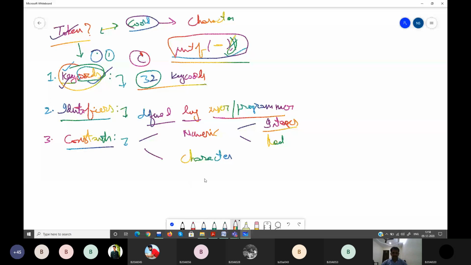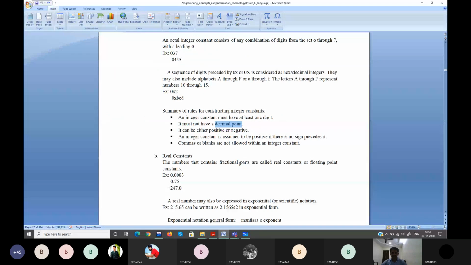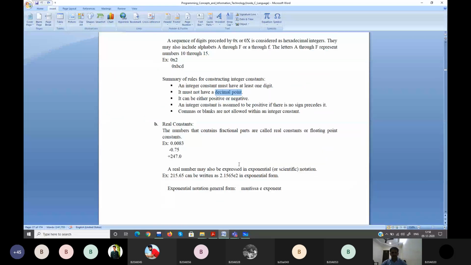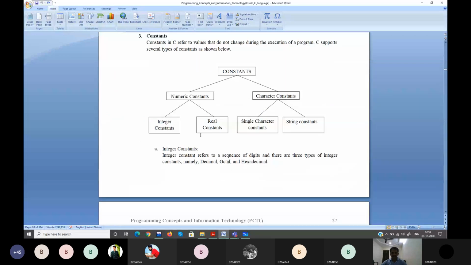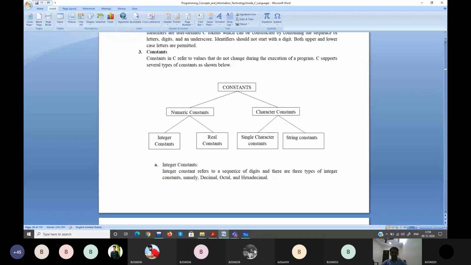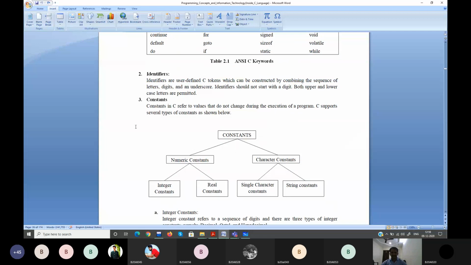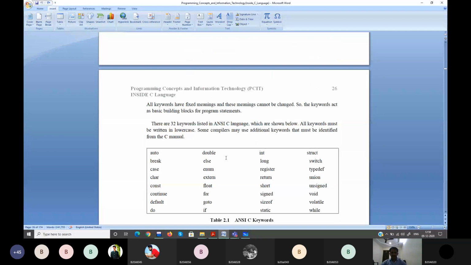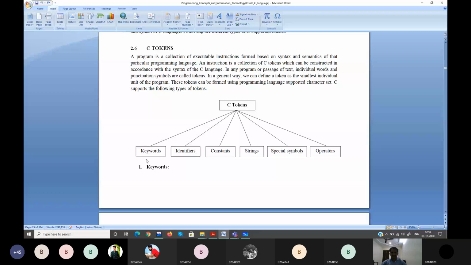So next, we'll talk about the rest. We discussed only up to integer constants. Real constants and integer constants you have completed. Next class I have to talk about your real constant and character constant. We are talking about tokens.